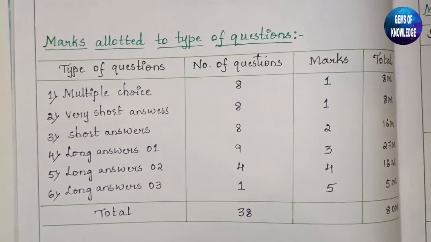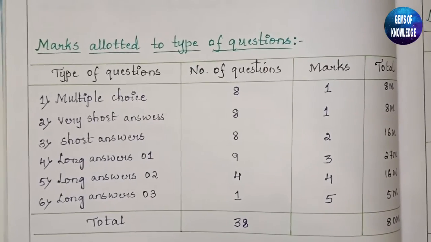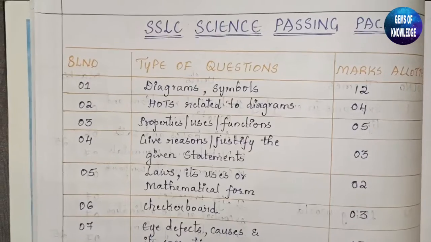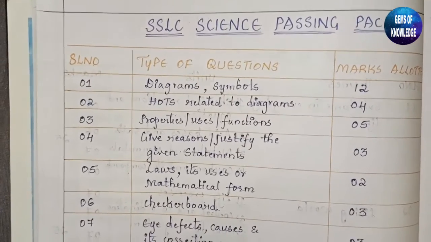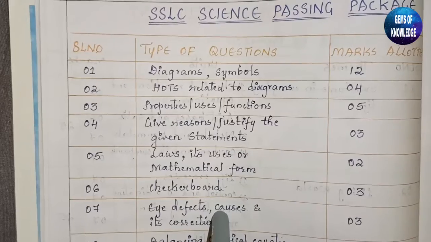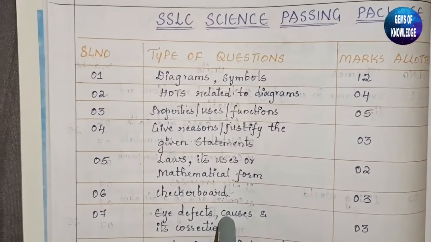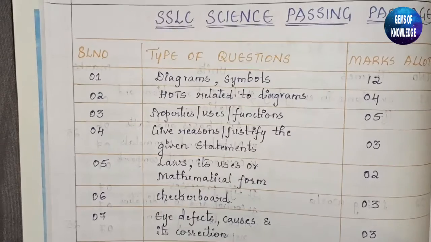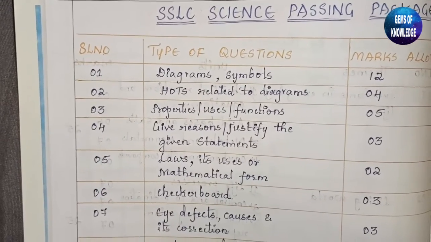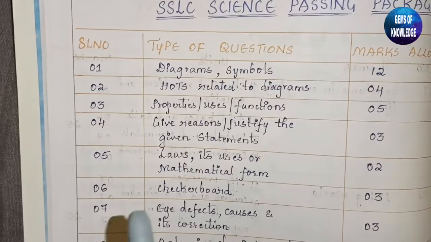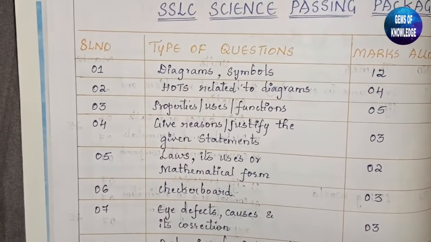Now let us see the passing package regarding this. So here you can see the science passing package for this year, that is 2025. This passing package is completely dependent on the model paper. So you can expect the same type of questions. We cannot tell you exactly what type of questions will arise, but somehow we can say the questions may appear from this part of the syllabus.